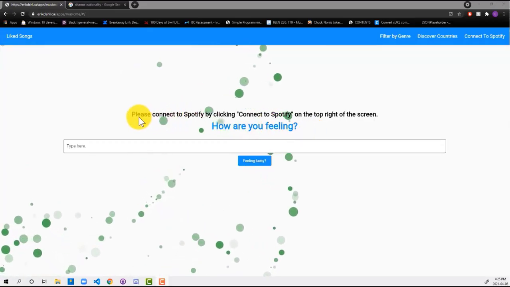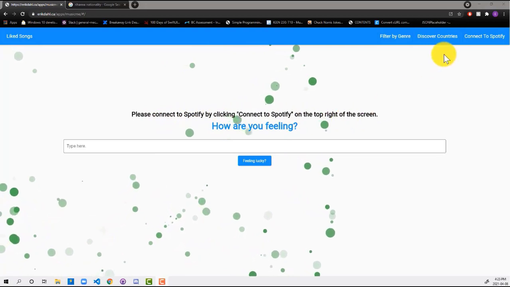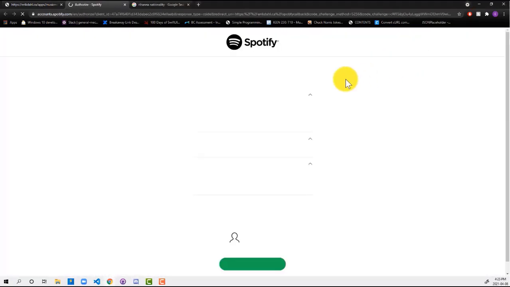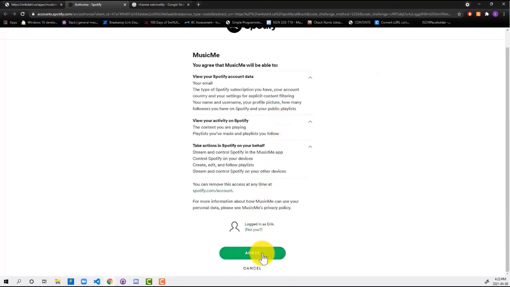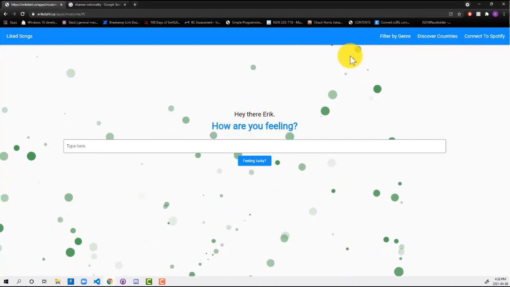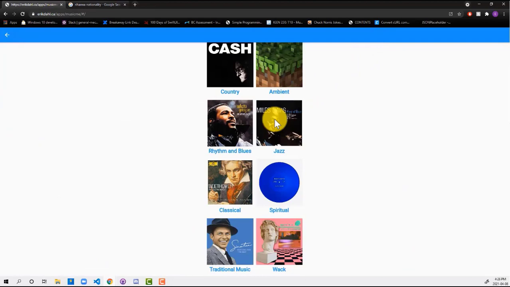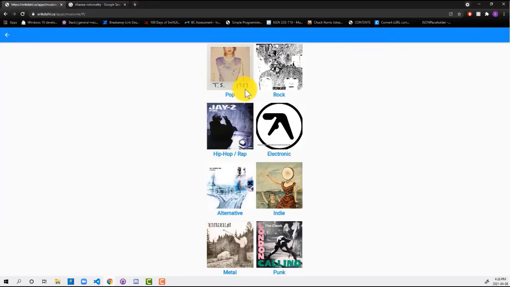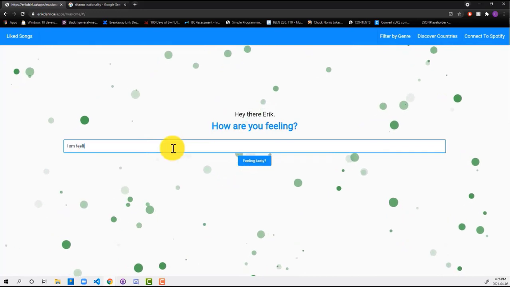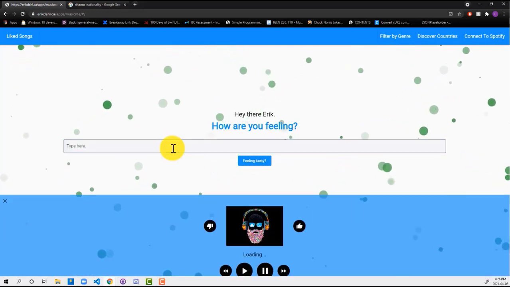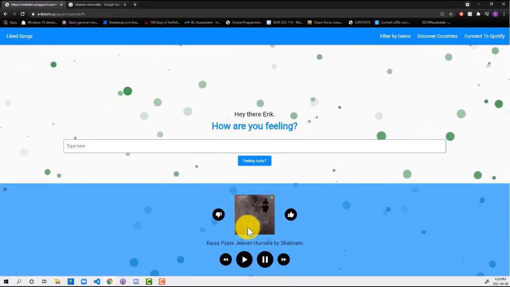When you first start in our app, you'll have to connect with your Spotify Premium account and validate through Spotify's authentication. Once you connect to Spotify, you'll see your name pop up, and you can start to select what type of genres you like to listen to. In this case, I'll pick pop and indie music. Now you're ready to start searching. I'm feeling great, so I can type it into the search bar and it'll give me some music.